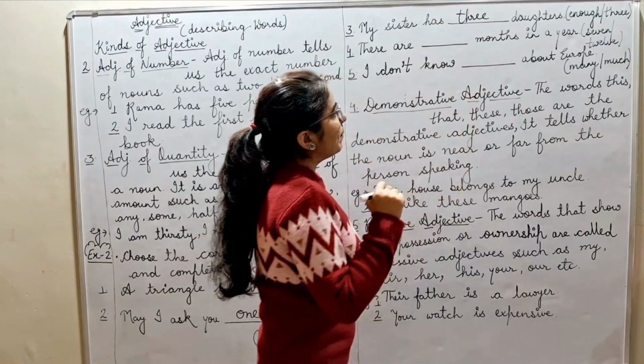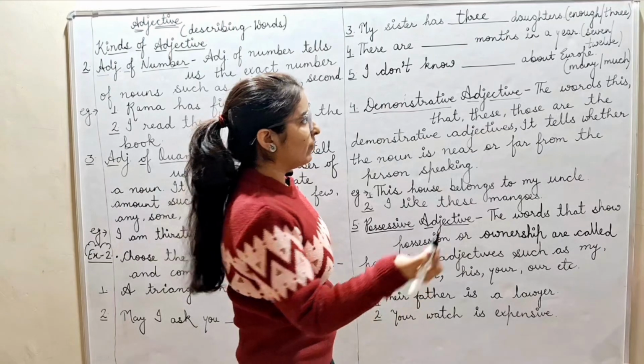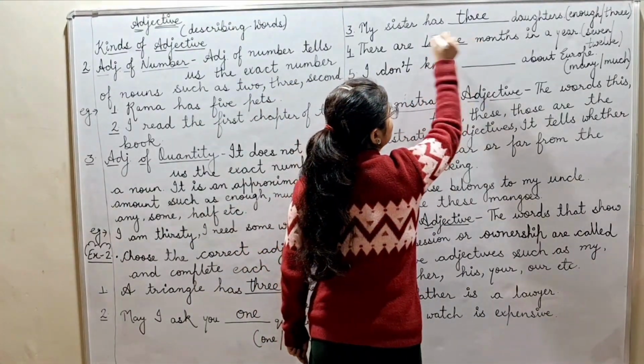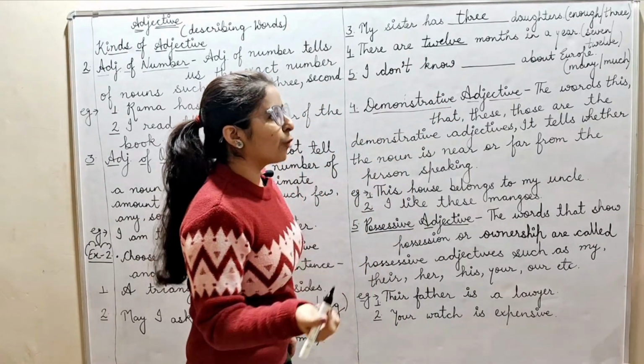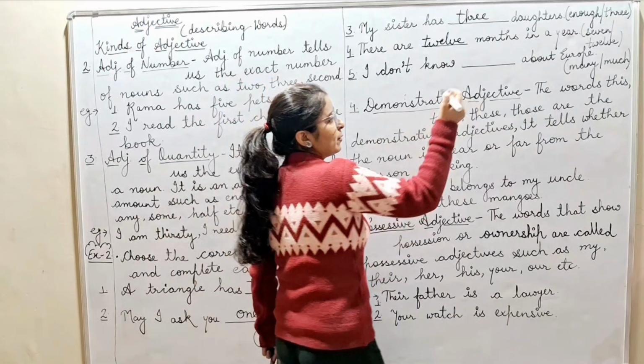Next is, there are dash months in a year. 7 or 12? It is 12. Next, I don't know dash about Europe. Many Europe or much Europe? Much Europe. Much about Europe.